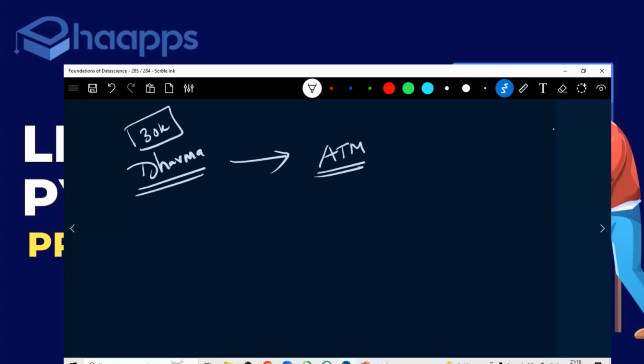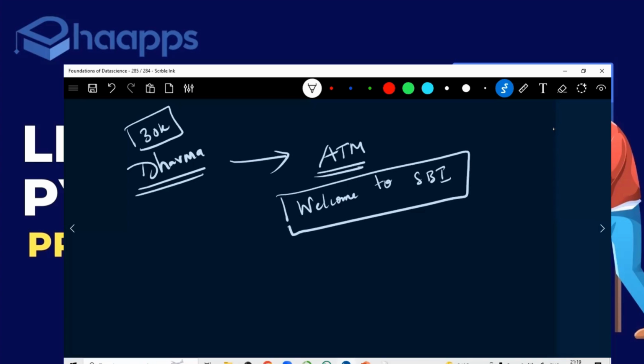Whenever he went to the ATM, what will it do? It says, welcome to, let's take SBI, though we don't have salary accounts in SBI, but still we'll go for SBI. Welcome to SBI. As soon as you enter the ATM, immediately it will apply the conditional statements only.